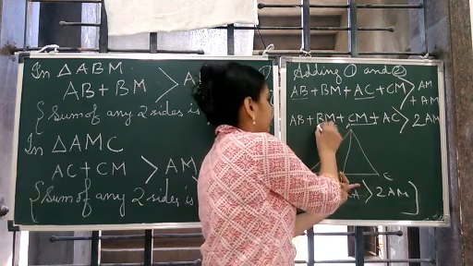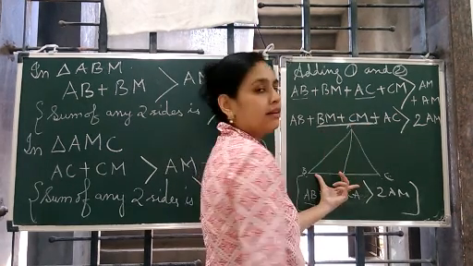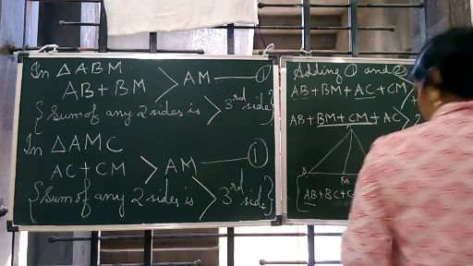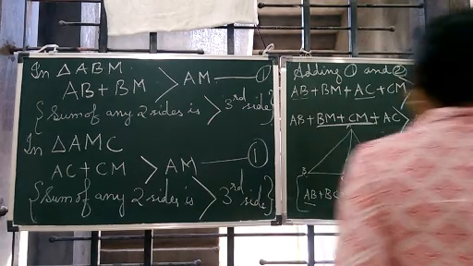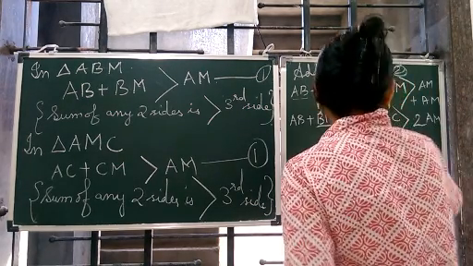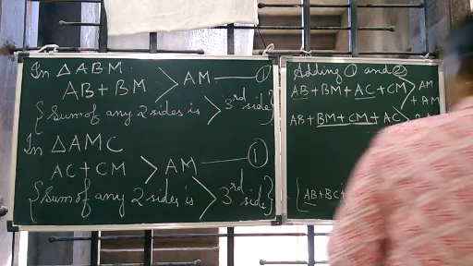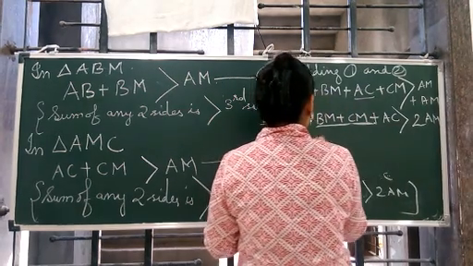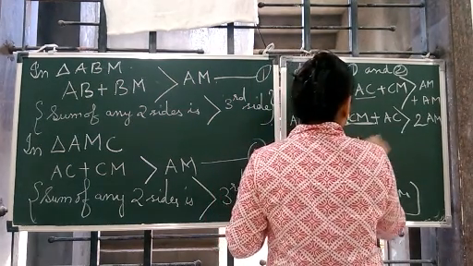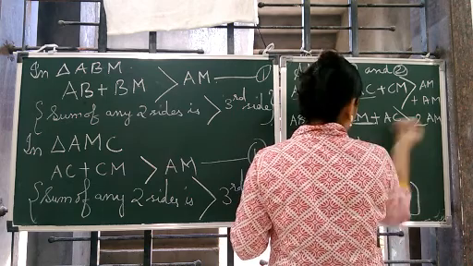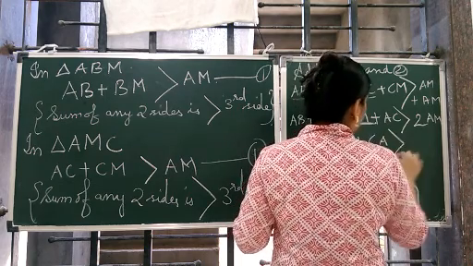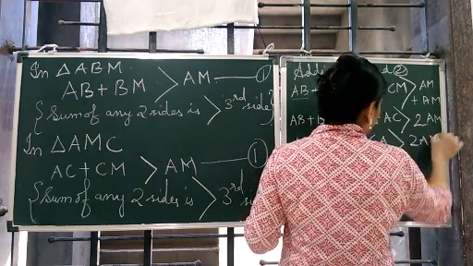BC बना रहे हैं. So if we add these two, what we will get? BC, correct? So let's add them. AB plus BC plus CA or AC, whatever you want to write, is greater than 2AM.